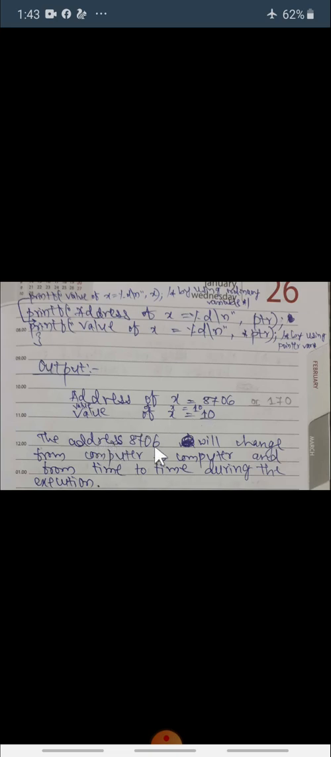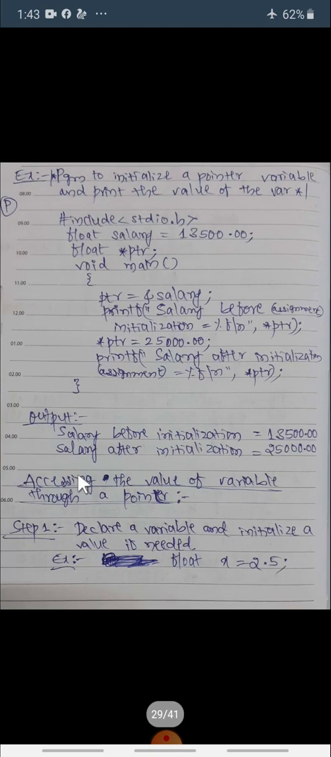So the address 8706 is not mandatory or compulsory. This is simply an address we have assumed here, and this address will change from computer to computer and from time to time during the execution. It is not fixed. Okay.